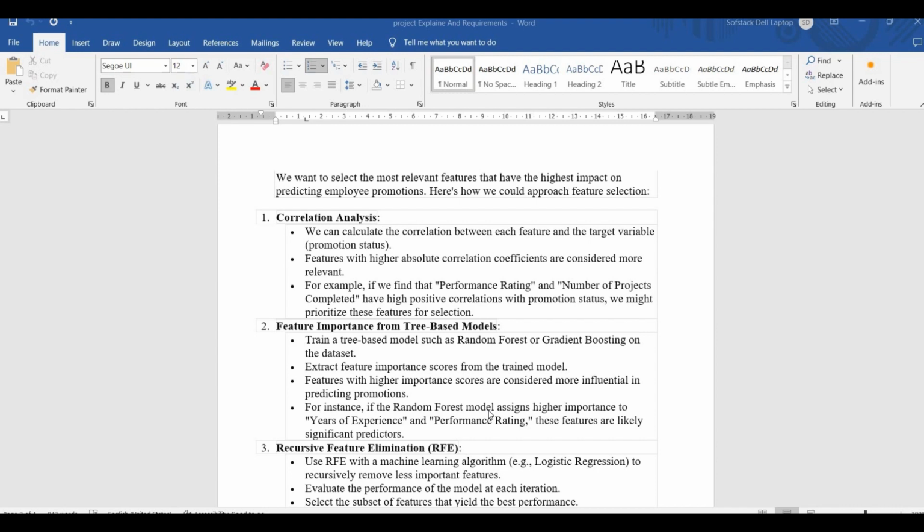Features with higher importance will have higher scores and will be considered more influential in predicting promotions. For instance, if the random forest model assigns higher importance to years of experience and performance rating, then these features are likely significant predictors. So this is how we can select the most significant features using tree-based models.